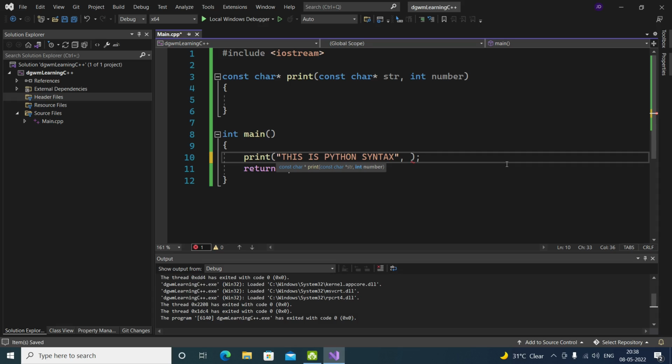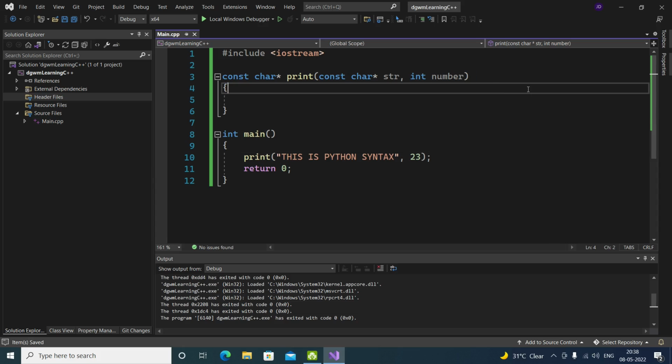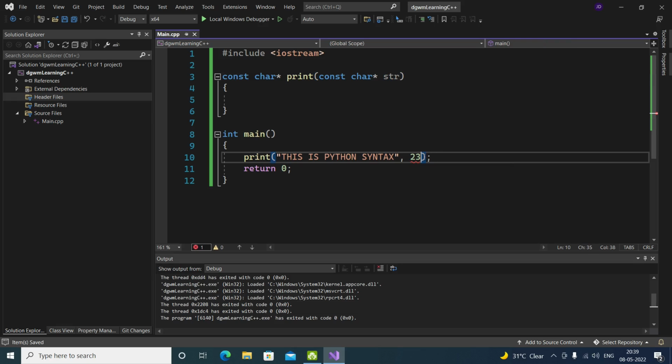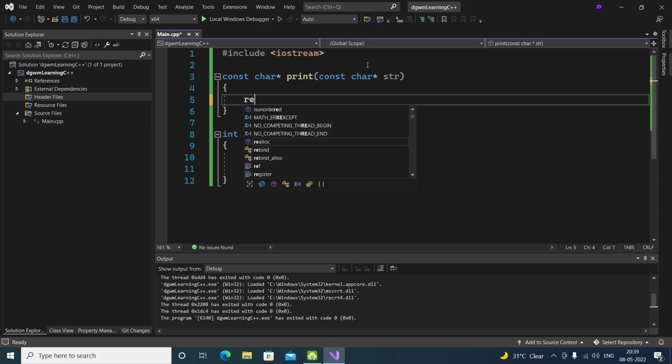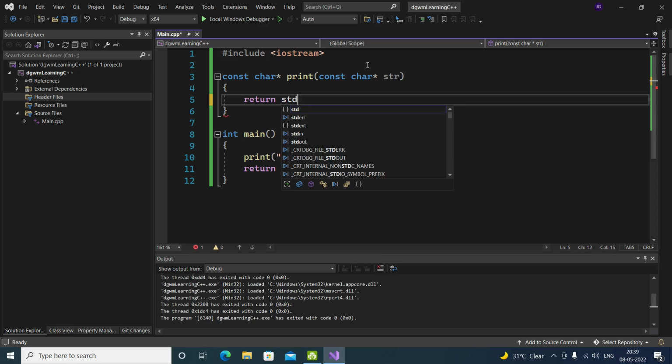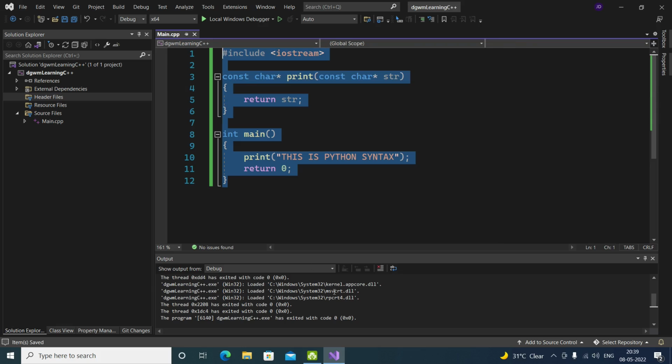Whenever I try to write something, it shows me the whole function definition. This is a function, there is a constant string that we already have, and there is an integer number that we can add there. Now it will not show an error, and we can add any number of arguments in there, whatever you want. So we can just make it simple as this. Just put it there, and we will return str like everyone did.